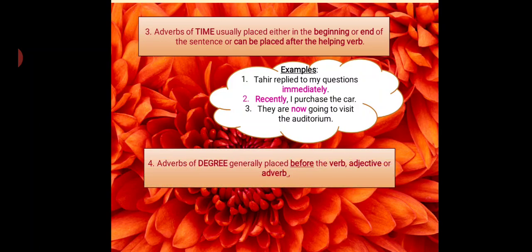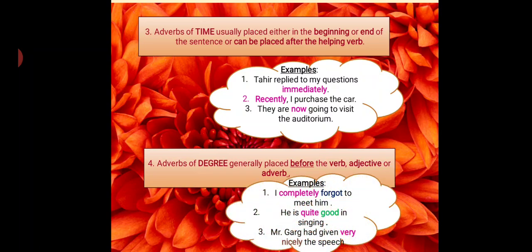Second, adverb of degree, generally placed before the verb, adjective or adverb. For examples, I completely forget to meet him. He is quite good in singing. Mr. Garg had given this speech very nicely.